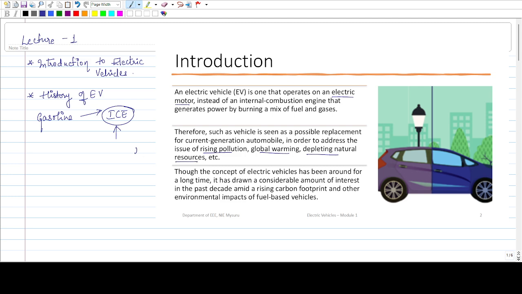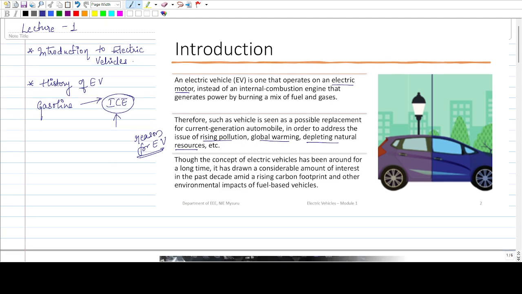These are the reasons why EVs are rapidly increasing in the market, mainly to reduce pollution and global warming, and also because gasoline and diesel are based on natural resources which are depleting day by day. So, in order to cope with this, we need an alternate solution for ICE, where the electric vehicle is seen as an alternate solution to ICE based vehicles.